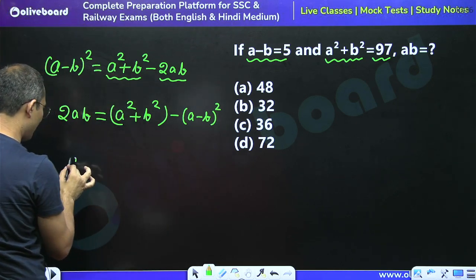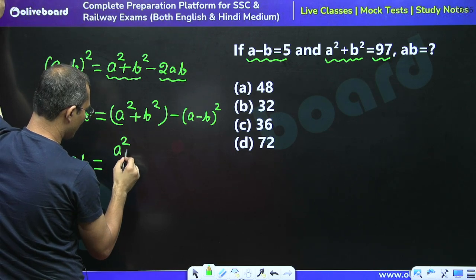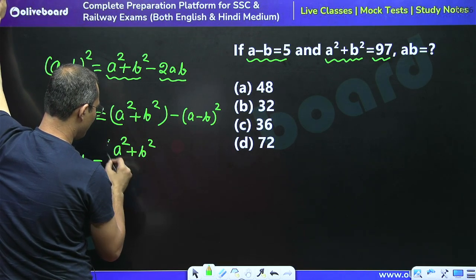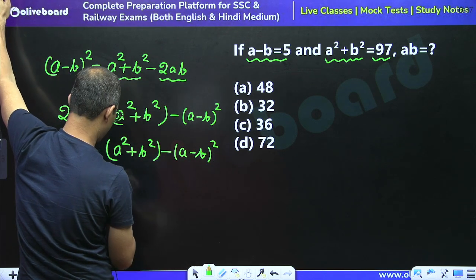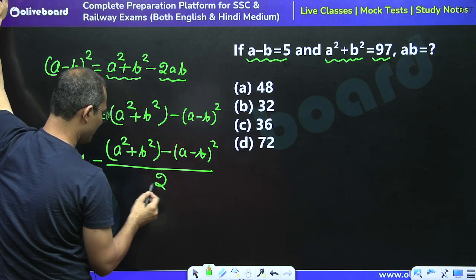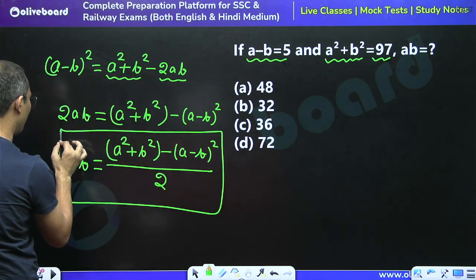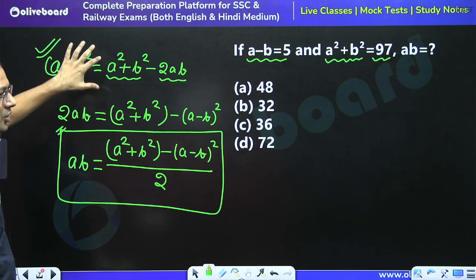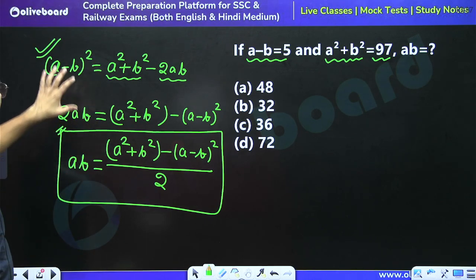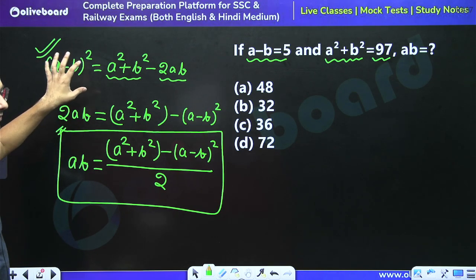So we can say that the value of ab can be calculated by using this formula, a square plus b square minus (a minus b) whole square divided by 2, right? Divided by 2. So we created this formula from the very basic formula which we all know very much, right? We all are familiar with this formula.